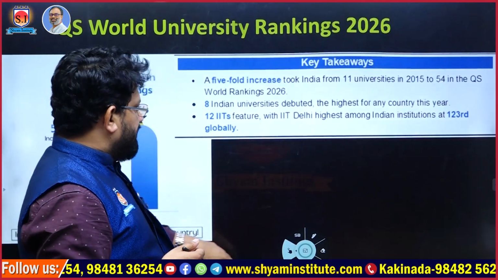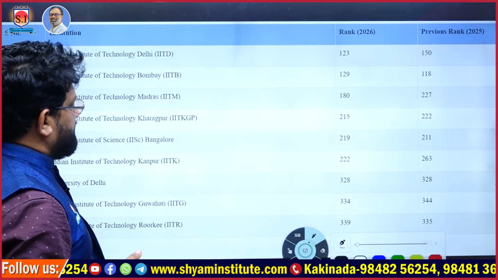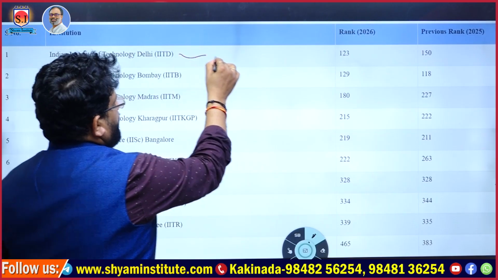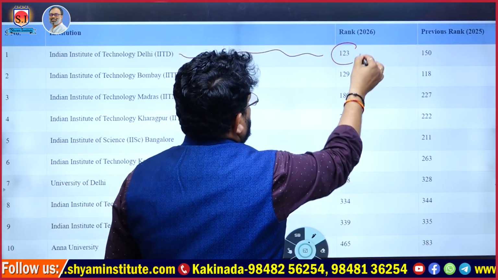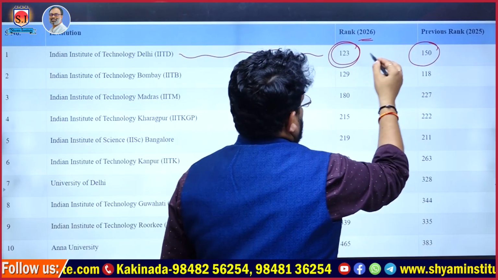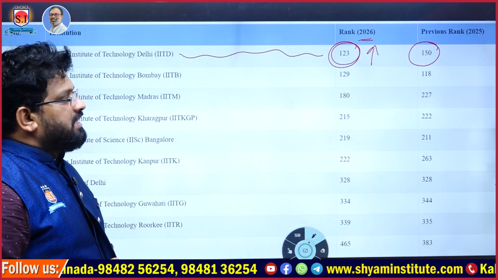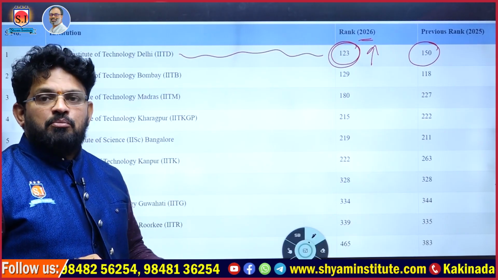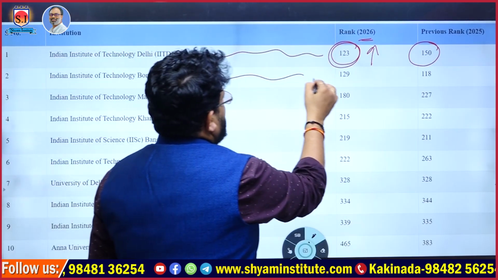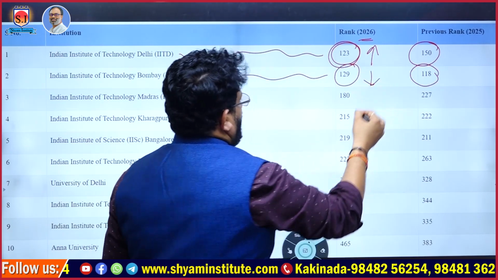And moving to the next one, have a look at these universities which have got different ranks. If you observe IIT Delhi, as we discussed, it has occupied 123rd rank in 2026, earlier 150th rank. So it's a better rank. Around 27 places it moved forward. And IIT Bombay, earlier its rank was 118, but it's 129 this time, it fell.